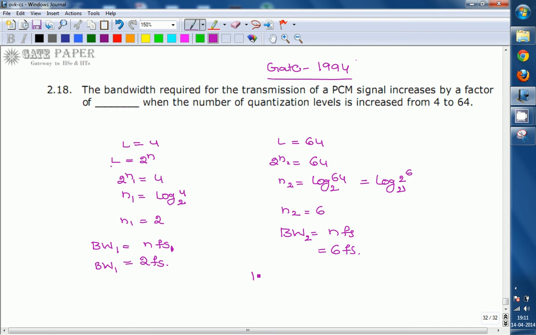Here bandwidth 2 by bandwidth 1 equal to 6 fs by 2 fs, that equal to 3. Therefore bandwidth 2 improved as 3 times of bandwidth 1. Now here the factor is 3.